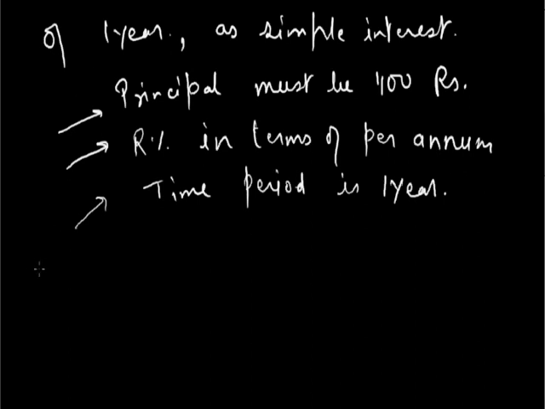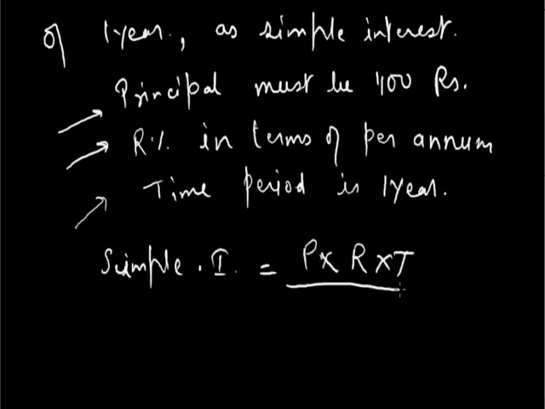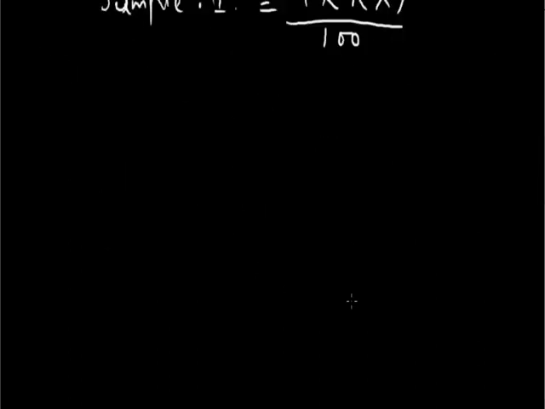Alright, now you will derive the formula for simple interest, which we have earlier noted is equal to principal multiplied by rate multiplied by time divided by 100. We will use the second definition of rate of interest for deriving this formula.